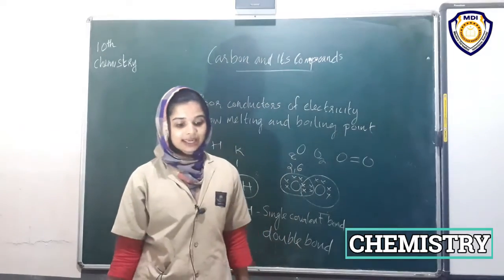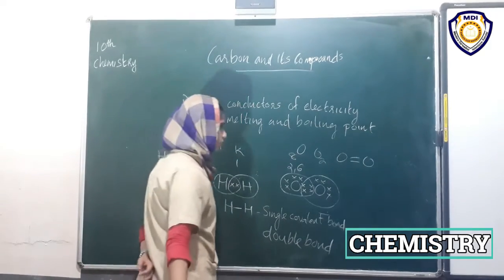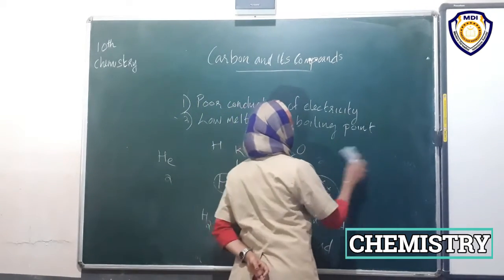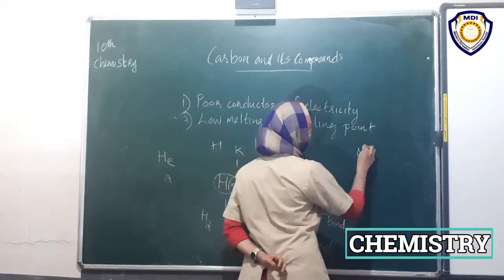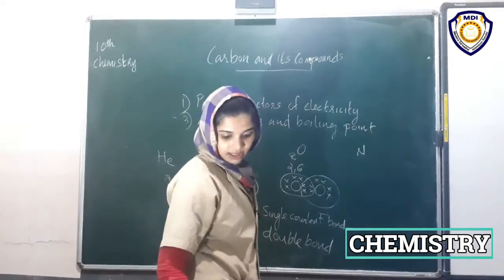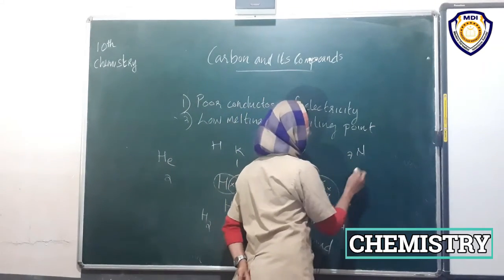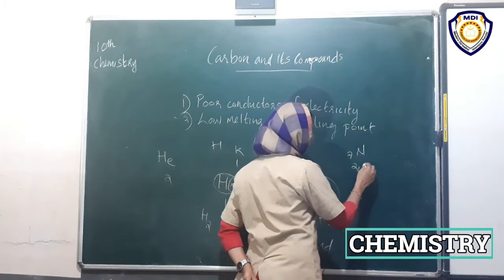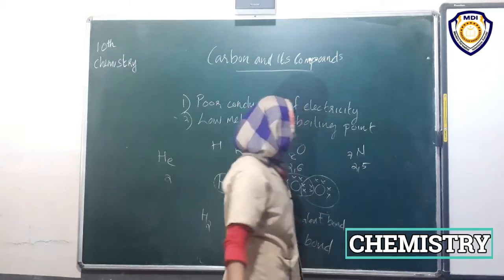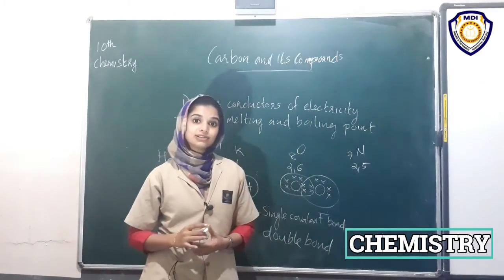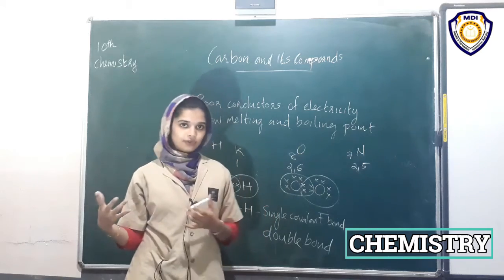And in the case of nitrogen, the atomic number of nitrogen is 7 and the distribution of electrons will be 2, 5. So how many electrons does it need? Yes, it needs 3 electrons to attain octet configuration.